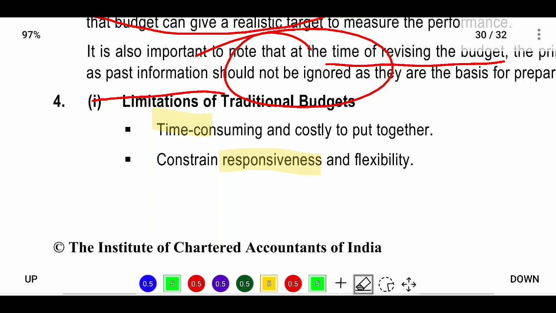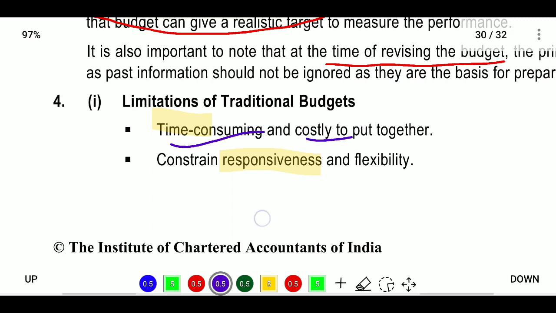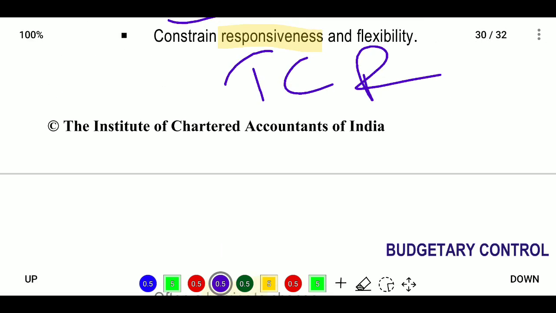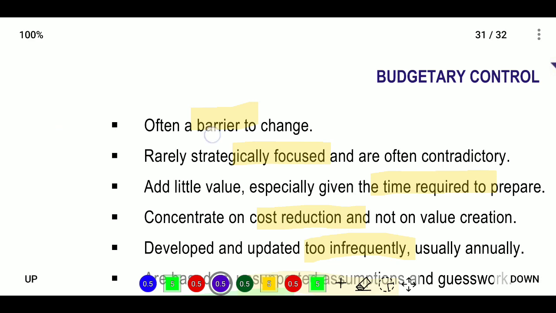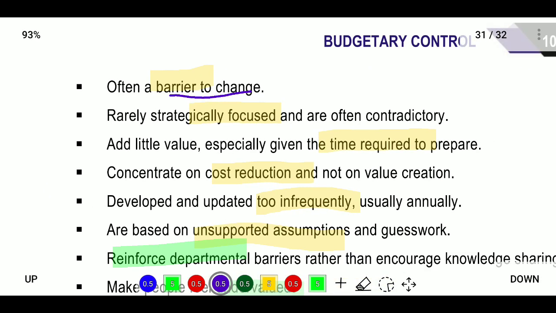What are the limitations of the traditional budget? It is time consuming and costly. There are constraints of responsiveness and flexibility, so responsiveness and flexibility are not there. Next, it offers a barrier to change. So anyone can enter here. A traditional budget means it is the standard format.